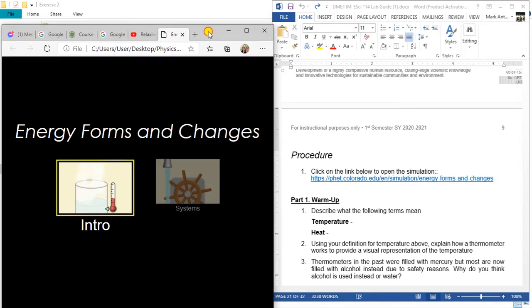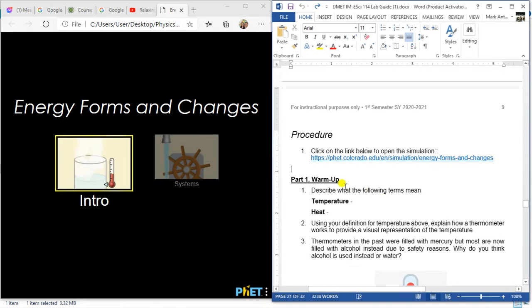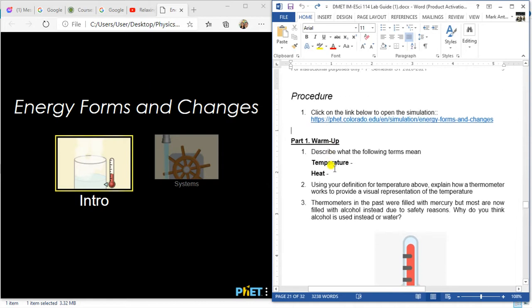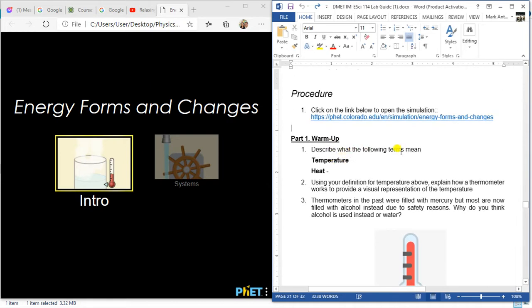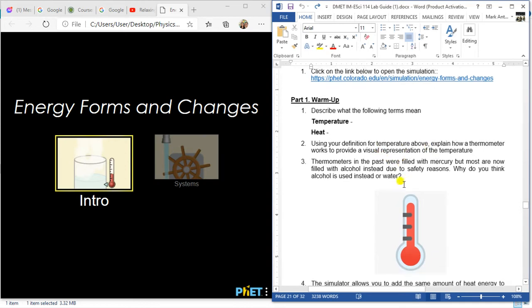Okay, so we have here the introduction and also the system. Here for part 1, warm up. Describe the following terms: temperature and heat. It's up to you. Then using your definition for temperature above, explain how a thermometer works to provide a visual representation of the temperature.